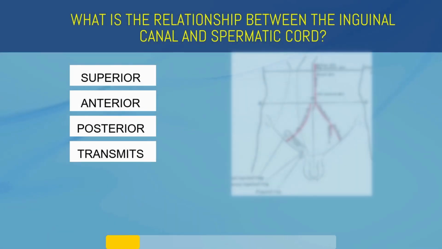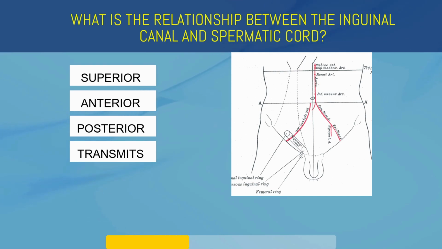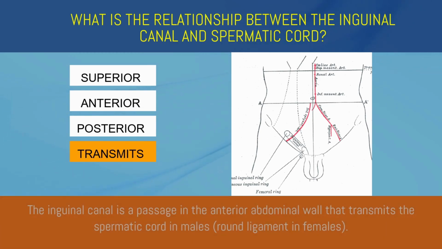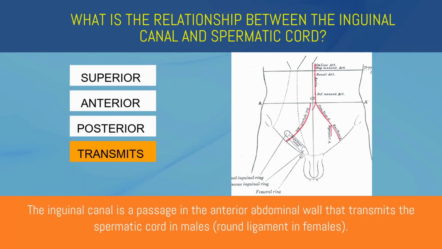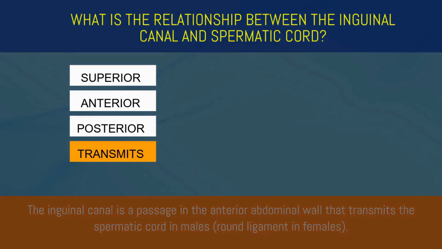What is the relationship between the inguinal canal and spermatic cord? Superior, anterior, posterior, or transmits? Transmits. The inguinal canal is a passage in the anterior abdominal wall that transmits the spermatic cord in males.